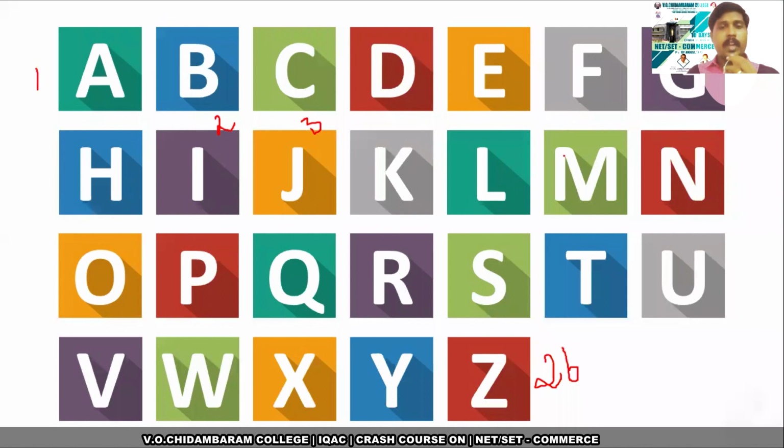So next we are going to see the letter sequence. As we know, we can give number 1 to A, number 2 to B, number 3 to C. Likewise, we can give the number 26 to Z. Using these numbers, we can solve the letter sequences easily.